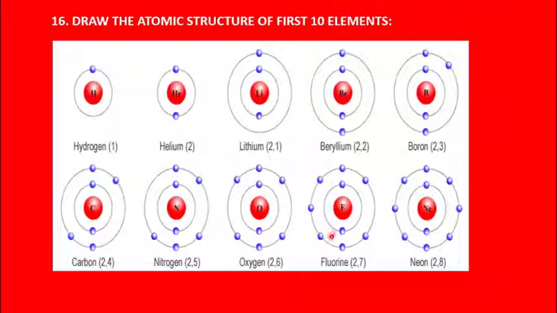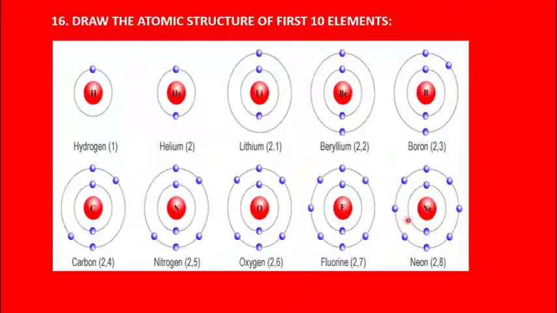Fluorine with atomic number 9. This is the nucleus where the protons and neutrons are present, and the 9 electrons are accommodated in 2 shells. The first shell is K, then L. K shell will have 2 electrons. The remaining 7 will be accommodated in the L shell: 1, 2, 3, 4, 5, 6 and 7.